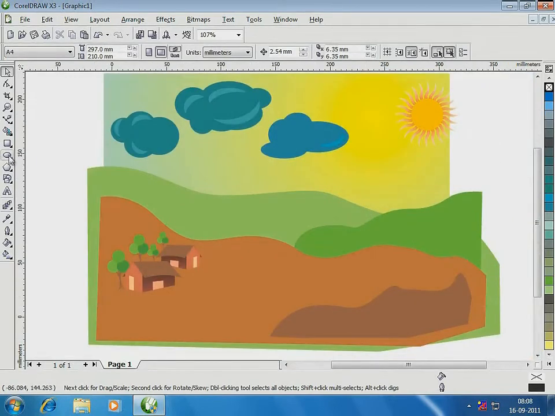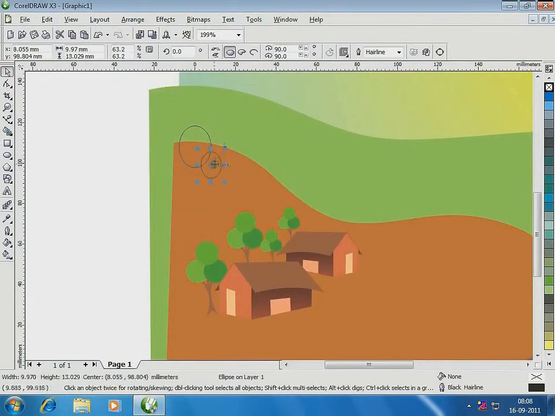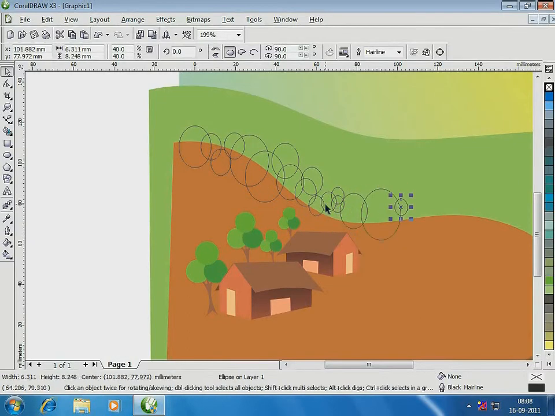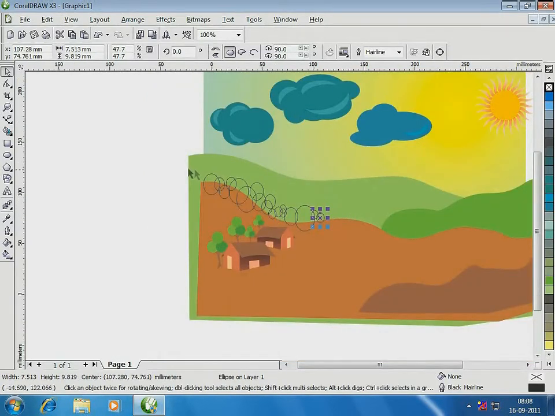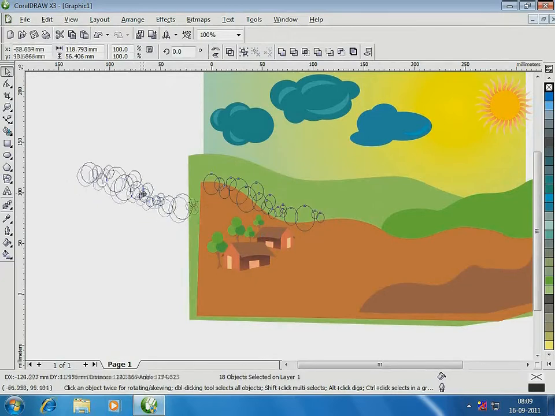Now for the bushes in the far end. I take them out of the frame.